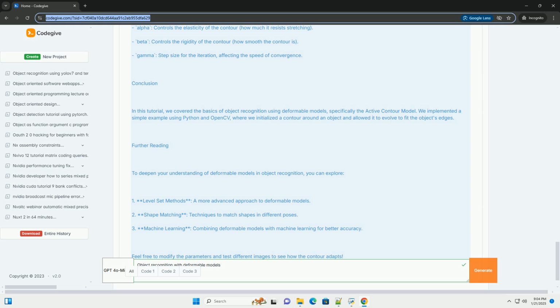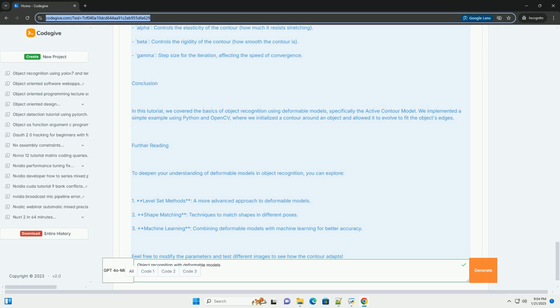Explanation of parameters. Alpha controls the elasticity of the contour, how much it resists stretching. Beta controls the rigidity of the contour, how smooth the contour is. Gamma is the step size for the iteration, affecting the speed of convergence.